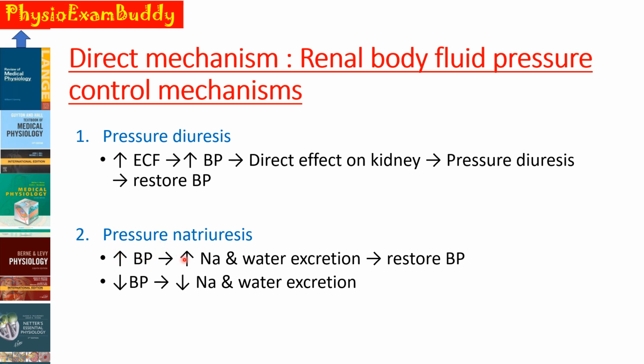Increased excretion of water as well as sodium will occur whenever there is an increase in the blood pressure, and this will return the BP back towards the normal. And whenever there is a fall in blood pressure, the kidney reduces the excretion of sodium and water, again increasing the BP back towards the normal.